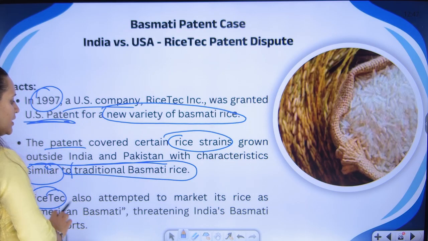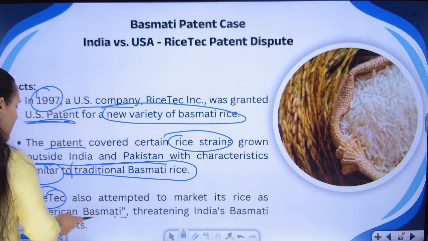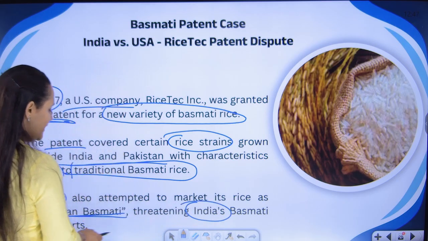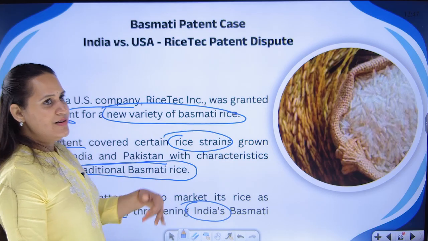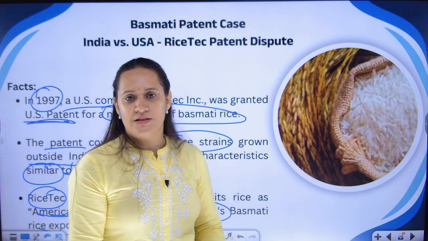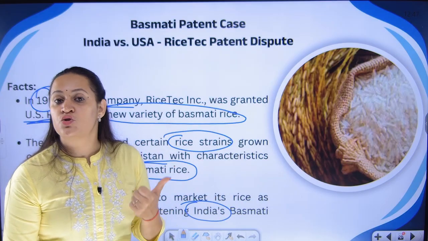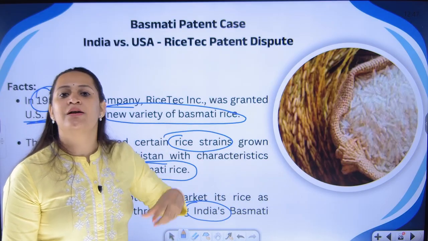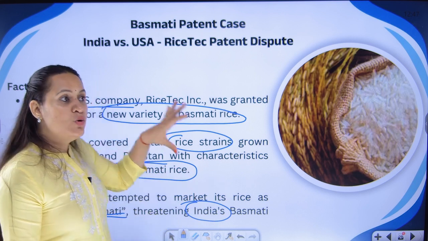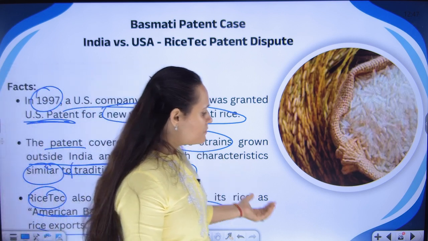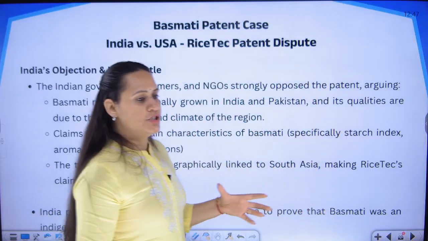Rice Tech also attempted to market its rice as American Basmati, which also threatened the export of India's Basmati rice. They started saying that it is the American Basmati. So what happened? It is going to ultimately impact the original Basmati that is grown in India. The exports from India would be impacted. So to avoid this kind of scenario, India has challenged the decision.